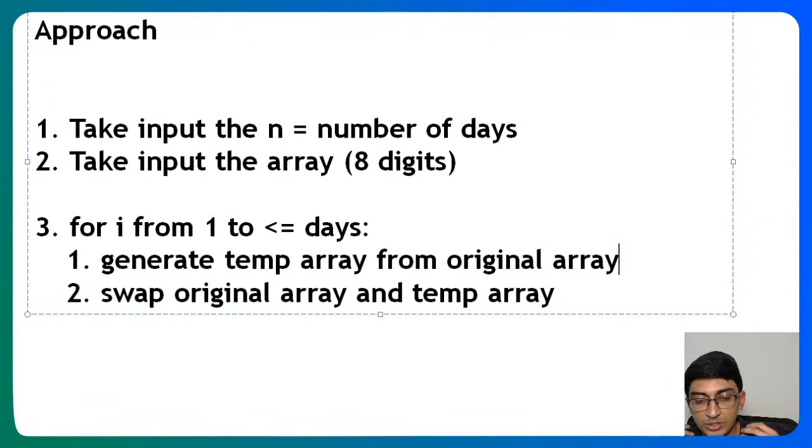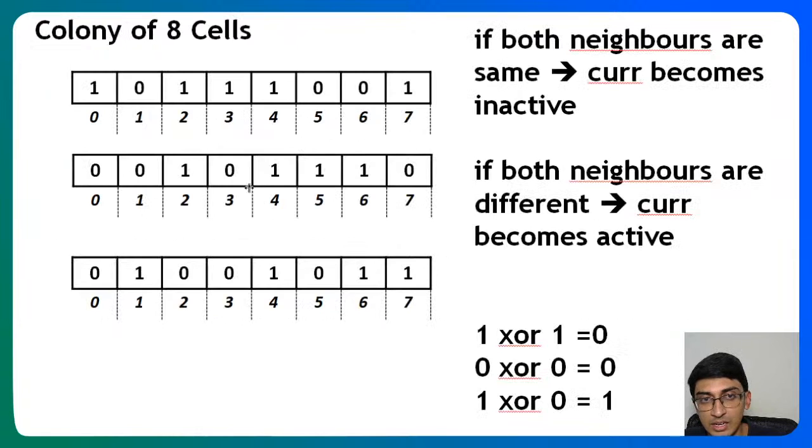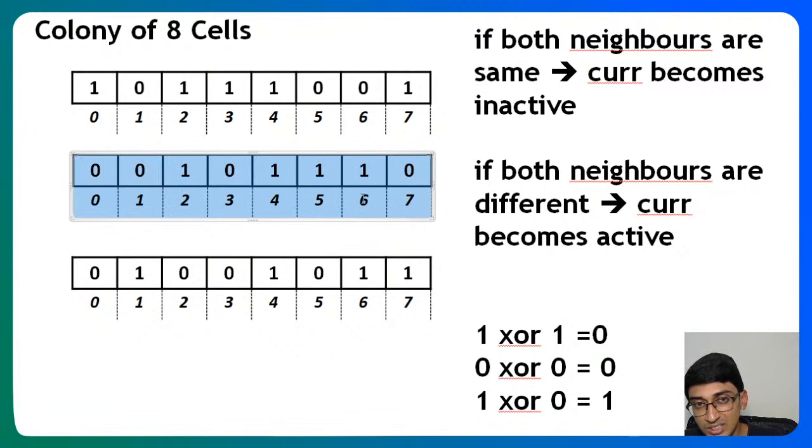So what we're going to do is take the original array, generate a temp array from it, then swap them and start working on our original array again, because now the original array is the temp array. So basically, why are we doing that? Because when we have an array like this as the original, I create a temp array and swap them. Now your original is this, because the next day is going to be stored in your original, right? So we always want to make sure that we are making the change on the latest array.